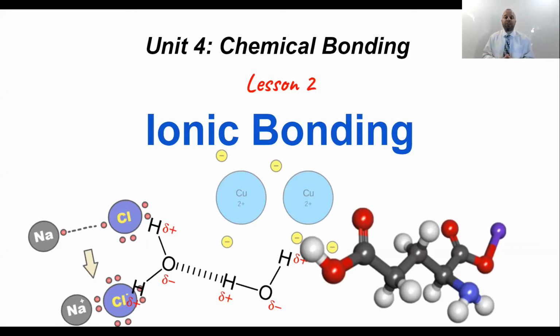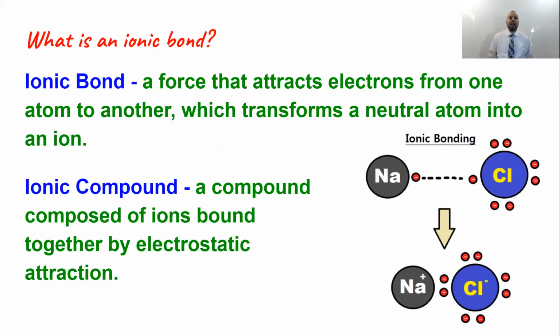You may recall from Lesson 1, we talked about the three different types of bonding: metallic bonding, ionic bonding, and covalent bonding. In Lesson 1, I just touched on ionic bonding by again identifying what is actually taking place in an ionic bond. Today, we're going to reiterate that and go further by explaining some of the properties that we observe with ionic bonding. So the first question that we want to answer is, what is an ionic bond?